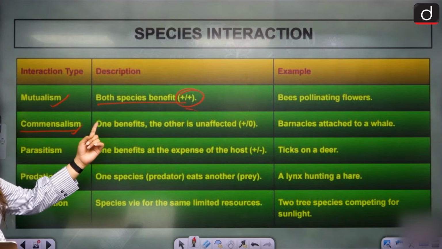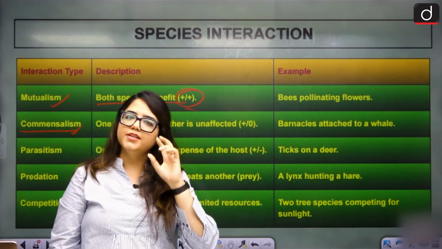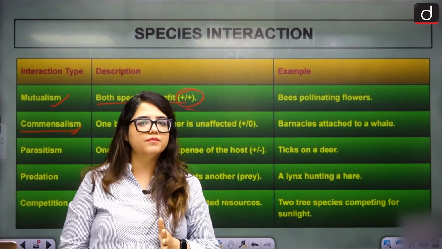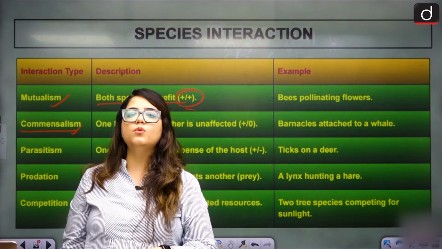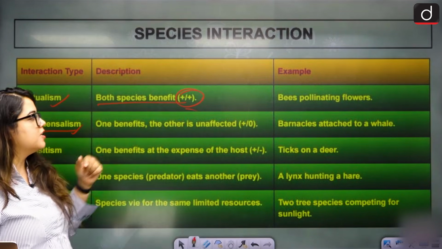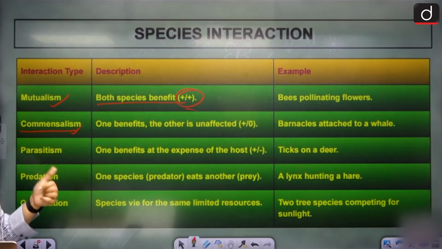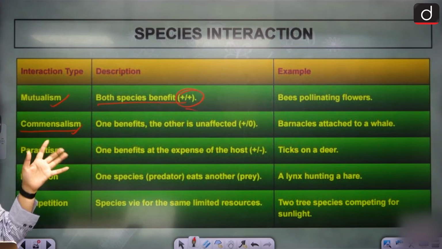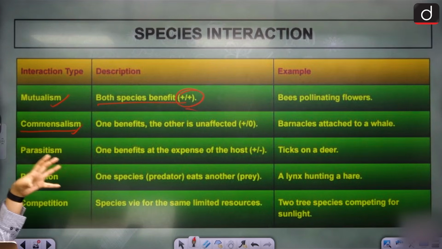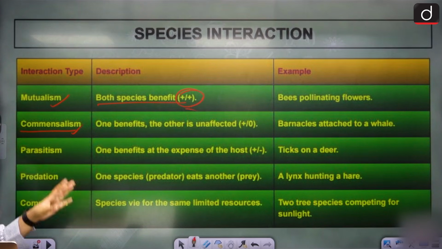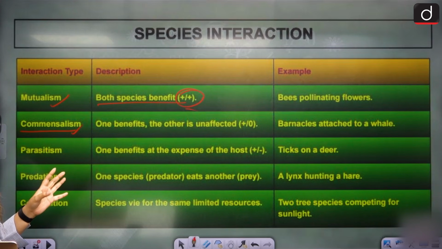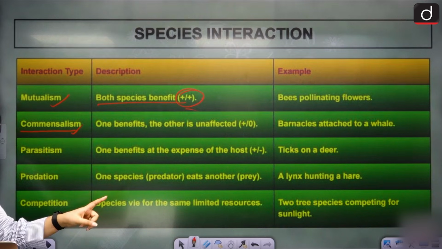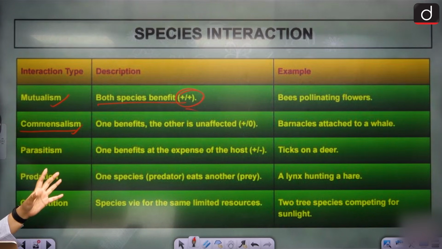What is commensalism? One benefits, other is unaffected. One is benefiting from it, but it is not a loss for the other one. How so? That is, barnacles attached to a whale. Barnacles are getting a free ride, but the whale is unaffected because the skin is so thick. The whale is unaffected, but barnacles get their food. Clear? So the whale is unaffected, but barnacles are getting what they want.